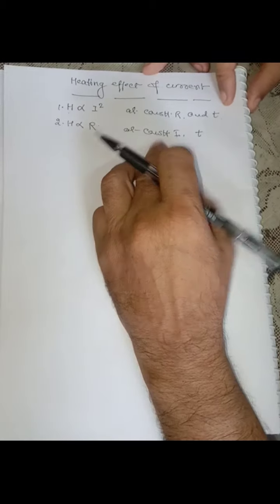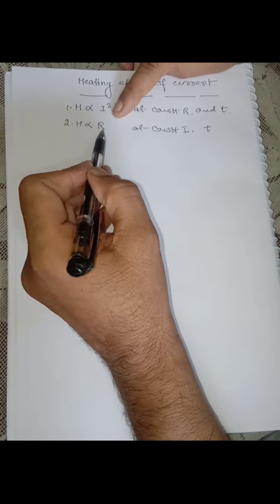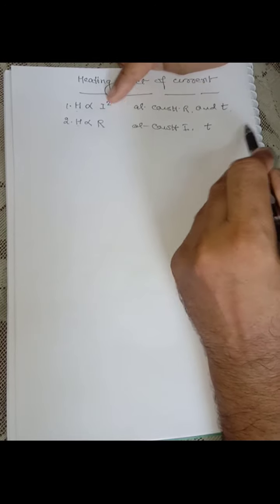If we compare produced heat and current, the other two remain constant. If we compare produced heat and resistance, then current and time are constant.